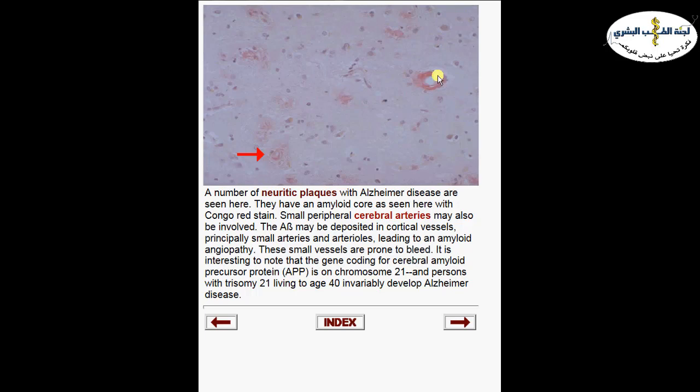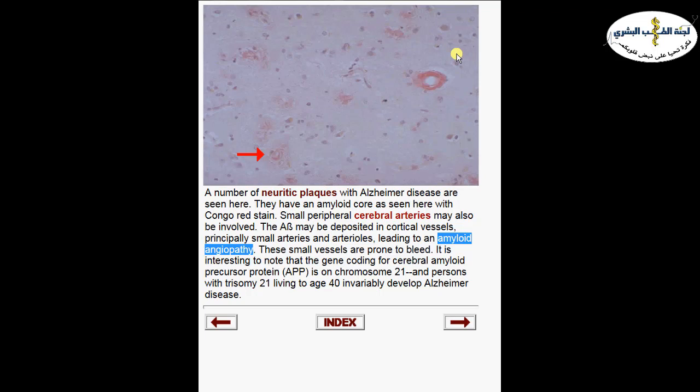In addition, the amyloid is also deposited here. What is this structure? This is actually a blood vessel or artery. So that's what we call amyloid angiopathy. So in addition to plaques, patients with Alzheimer's will also have amyloid angiopathy and deposition of amyloid around the arteries. And this will weaken the artery wall and make it bleed and rupture more easily, and lead to small hemorrhagic spots inside the brain and add to the problem.